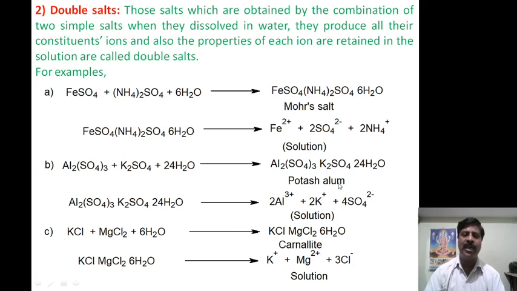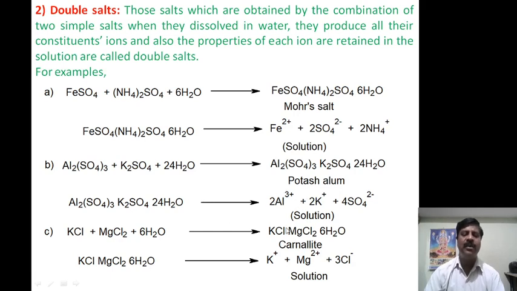Another one is potash alum. Potash alum is another example of a double salt, which contains aluminum sulfate plus potassium sulfate. 24 H2O water molecules will be required to form the crystals. Therefore aluminum sulfate and potassium sulfate with 24 H2O is called potash alum. Potash alum is used as an antiseptic agent. It is a combination of 2 simple salts.